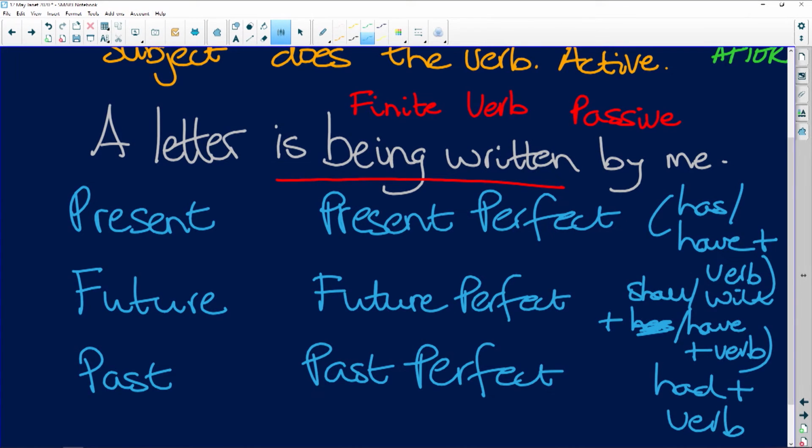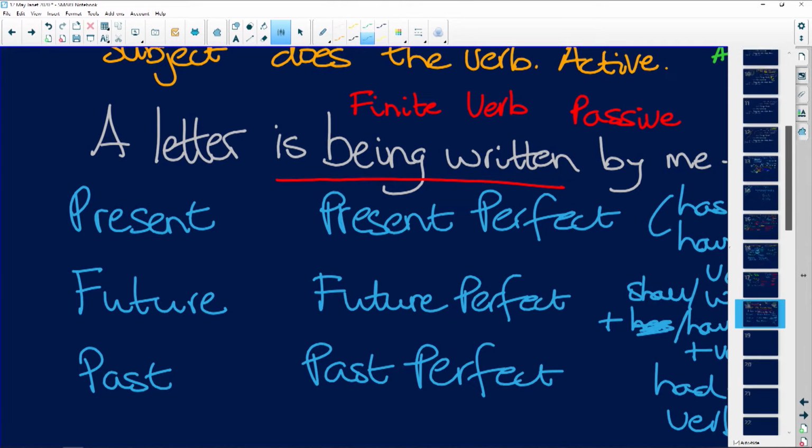Right, now that looks at the finite verb as a doing word. But obviously that's not adequate because we teach incorrectly in a primary school and then we have to fix it later on.